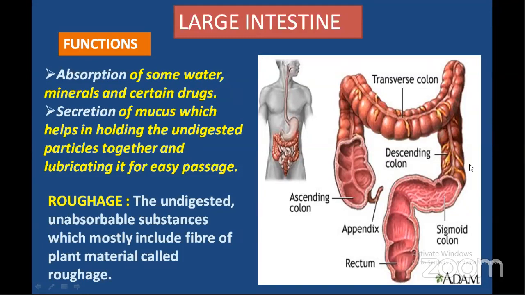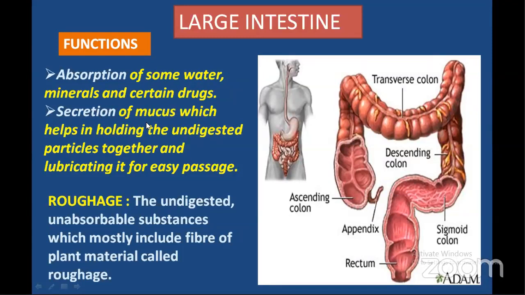So what is happening in this large intestine? Absorption takes place. Certain water, minerals, and drugs are absorbed in the large intestine wall, and this large intestine wall secretes mucus. This is very important. The large intestine wall takes part in the secretion of mucus.